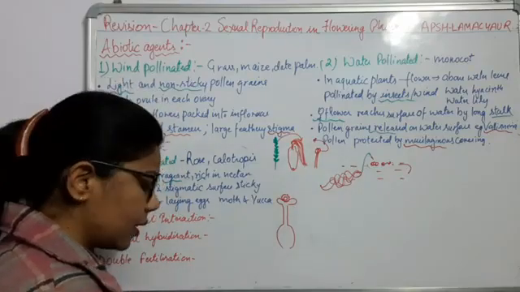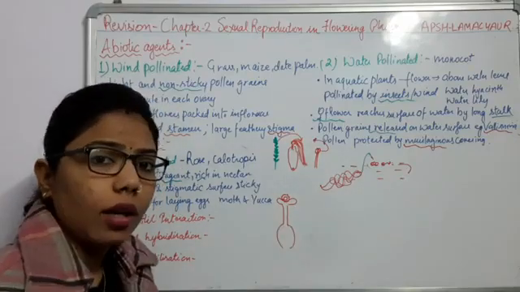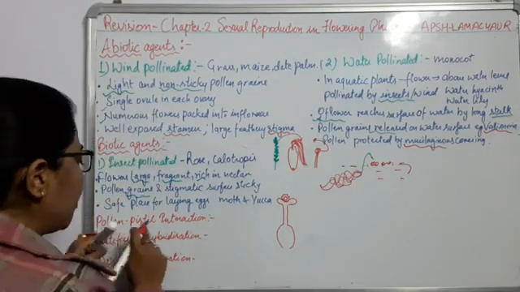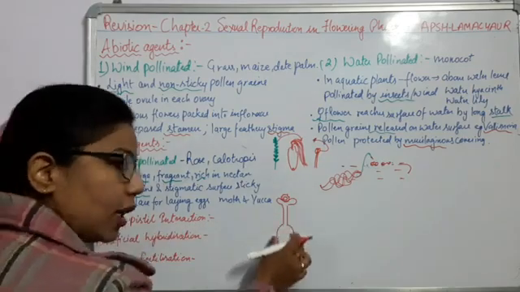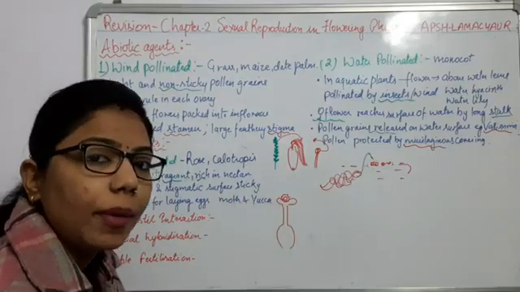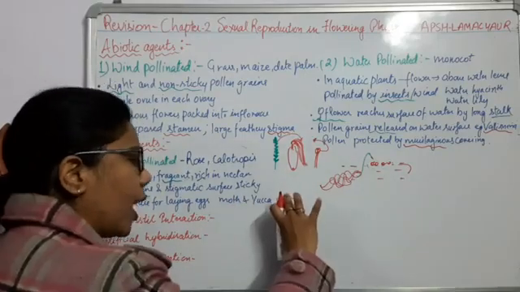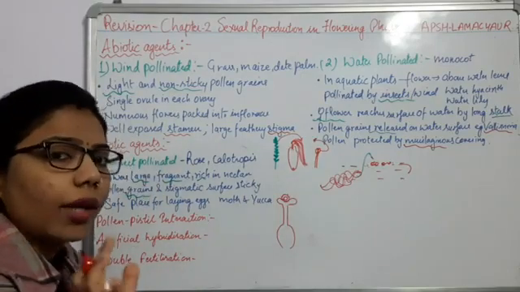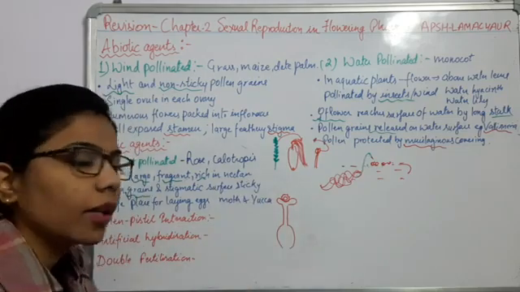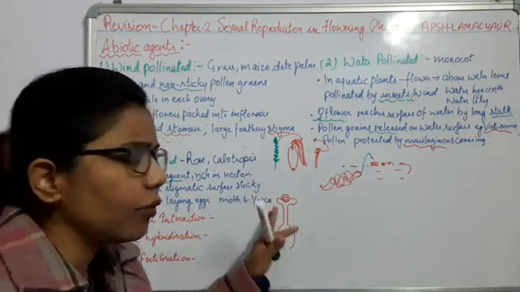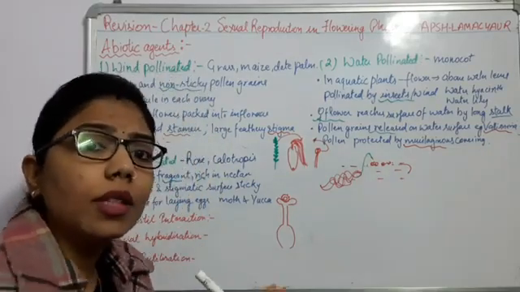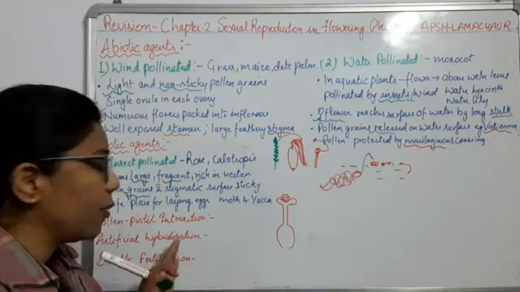Now, as the pollen grain reaches the stigma, what happens during that time? This mechanism is known as pollen pistil interaction. Pistil is the female reproductive unit. Pollen is coming from outside, and it is the male gamete. For fertilization to happen, the pollen grains must be on the stigma. It will not get fertilized just by coming here directly. There must be some interaction, some process, and this process is pollen pistil interaction.